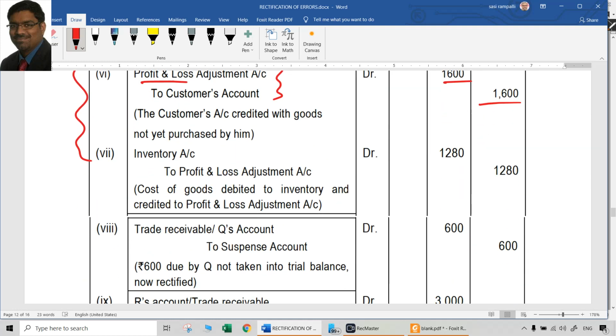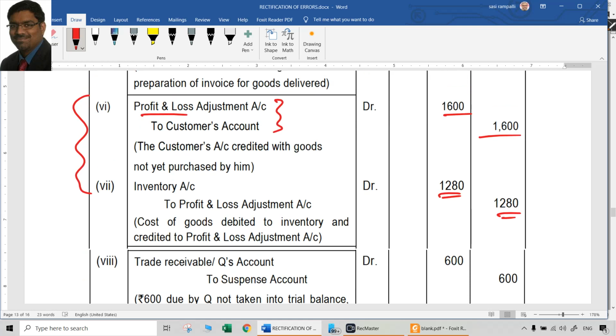So inventory account debit to P&L adjustment account 1280. So the effect is that ultimately P&L adjustment account is debited with 320. So 1600 minus 1280, P&L adjustment account is debited with 320.